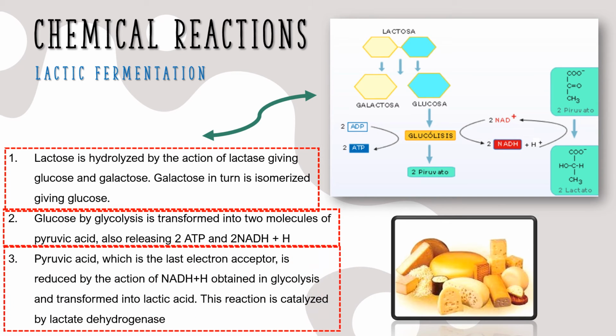Pyruvic acid, which is the last electron acceptor, is reduced by the action of NADH + H obtained in glycolysis and transformed into lactic acid. This reaction is catalyzed by lactate dehydrogenase.